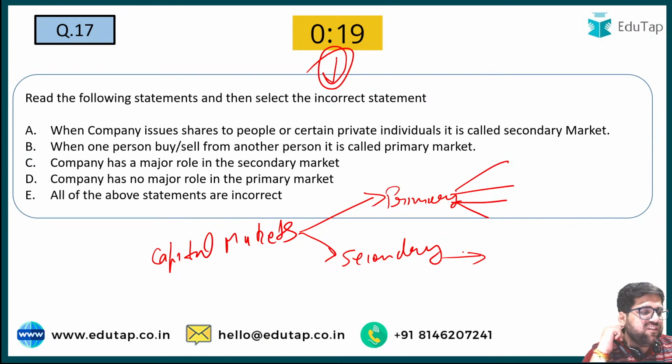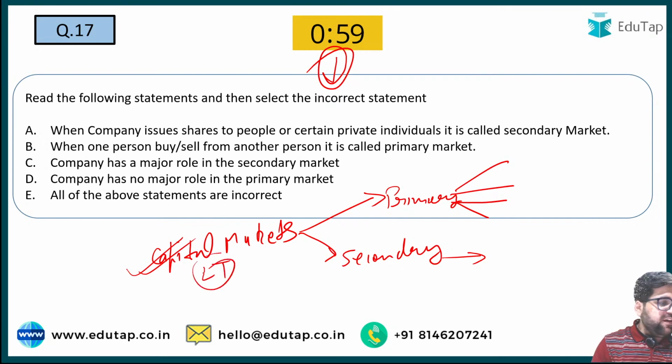So let's see who gives me the right answer for question number 17. All of the above statements are incorrect. Okay, I can see maximum of you are going with E. Before moving to the answer, let's understand the concept first. Capital markets are basically the markets for long term. Now capital markets can be divided into two parts, the primary market and the secondary market.